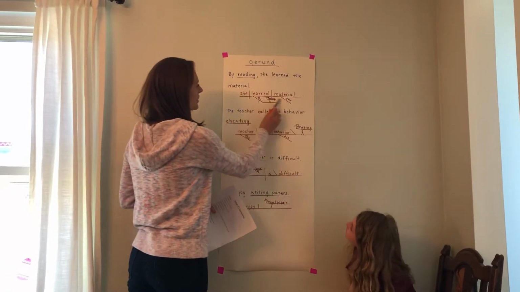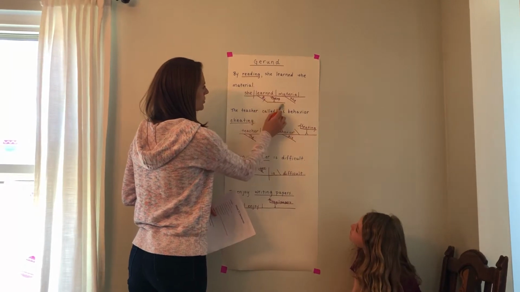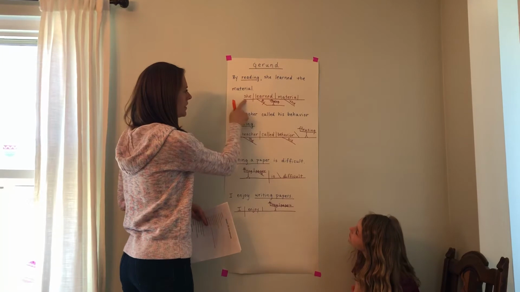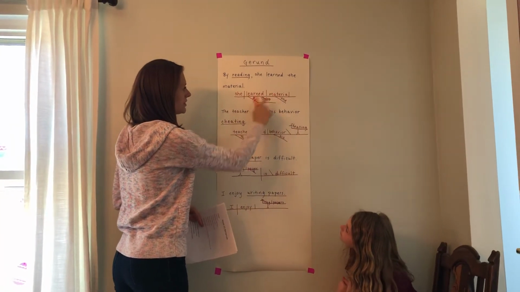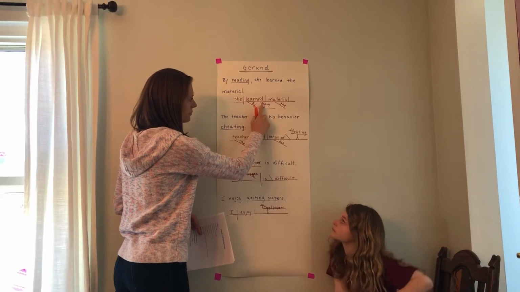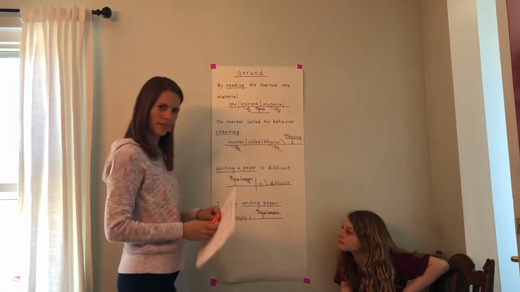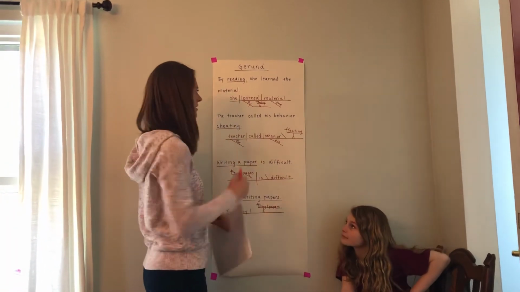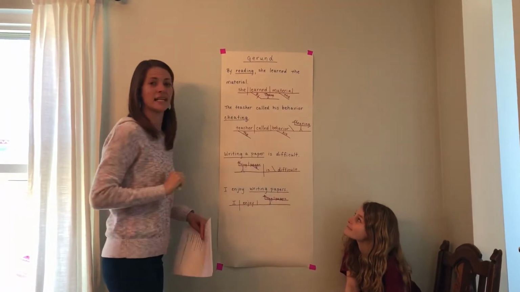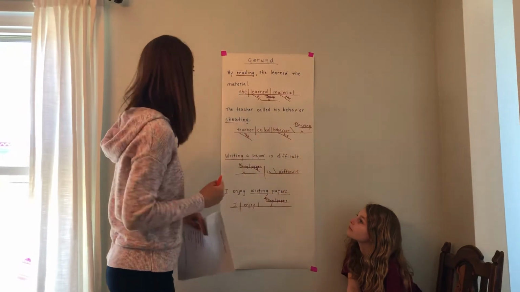So we would diagram this gerund in a prepositional phrase, like so. You have she learned the material, by reading, with reading on your steppy stilts. That's what I'm going to call it, your steppy stilts. All right? So that's how you would diagram it as an object of the preposition here.